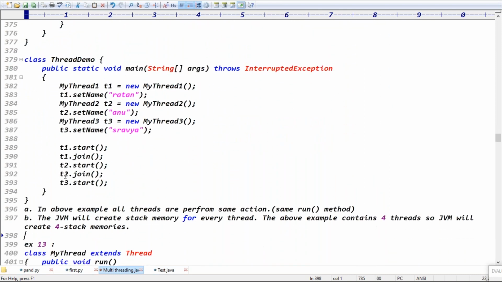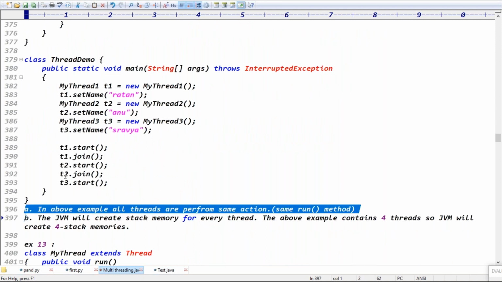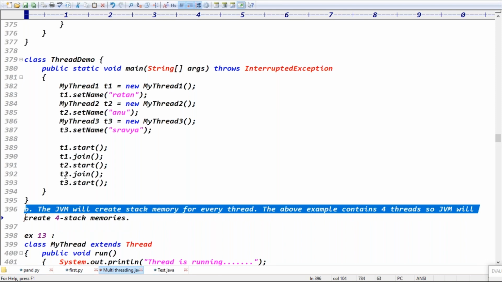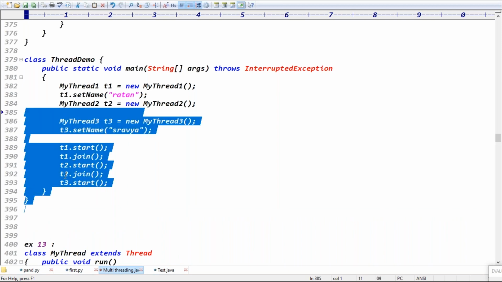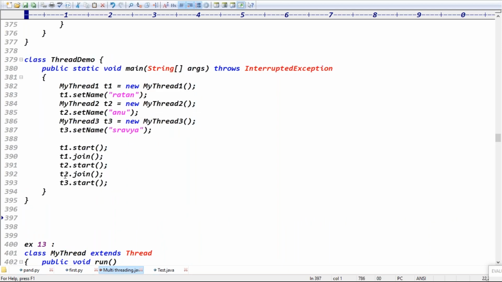Good, guys. In the previous example, all threads performed the same action, but here they perform different actions. We have to remember one more point. How many threads does this example contain in total? Three? No, the above example contains a total of four threads, including the main method. The above example contains four threads.